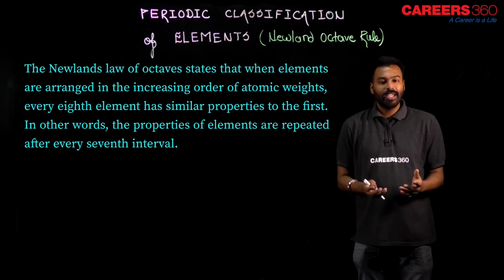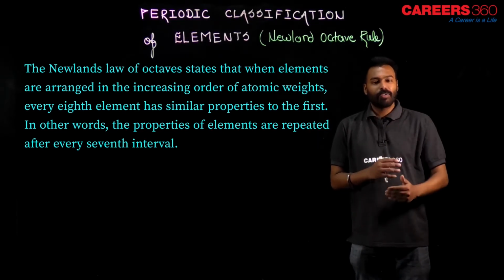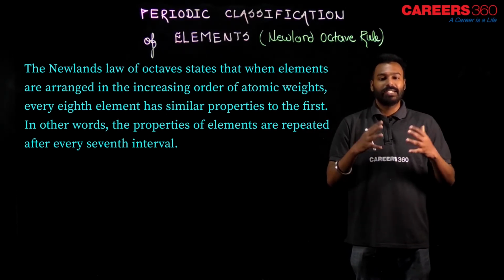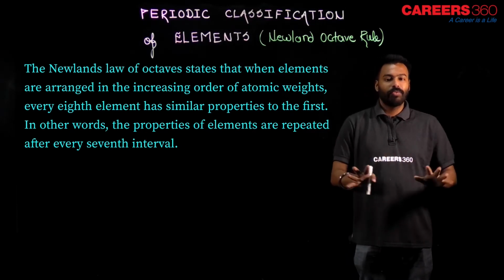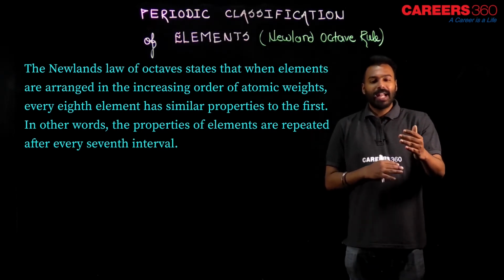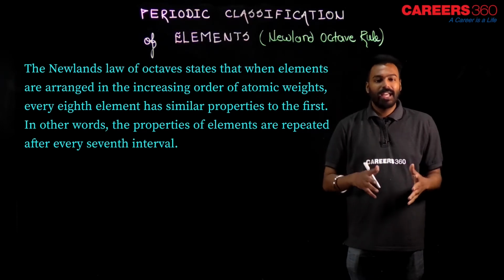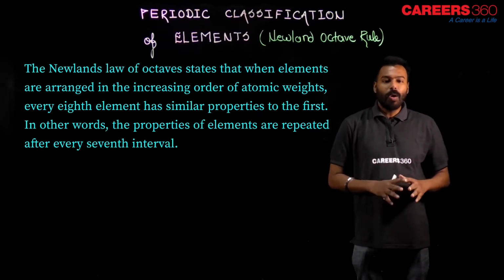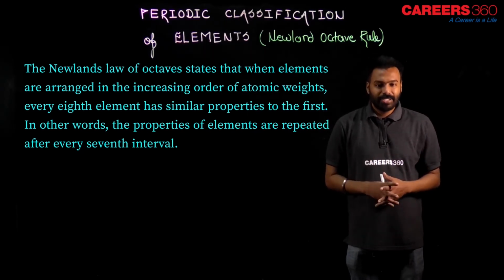What is periodicity? When after a certain interval, the chemical property matches, we say that periodicity occurred. I will shoot a separate video about periodicity, don't worry about that. So, what happened here? The first element and eighth element had the same property. He arranged the elements in such a way, but of course, he failed to arrange all the elements in this way. That is why this rule has some demerits also.